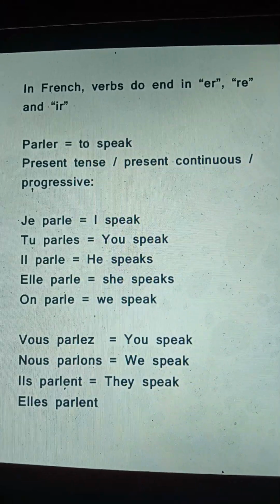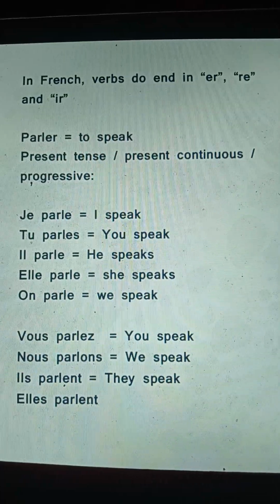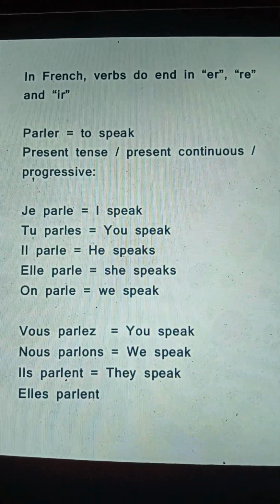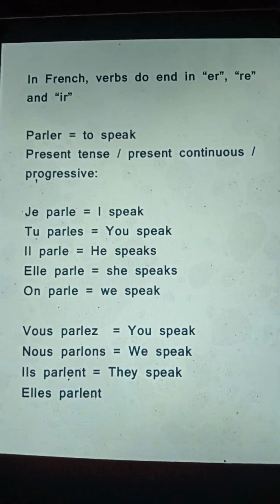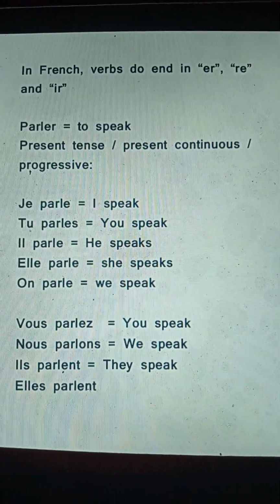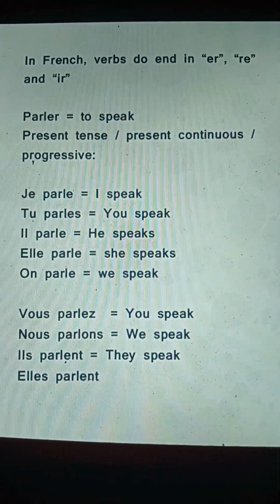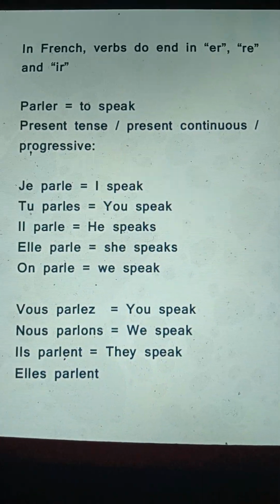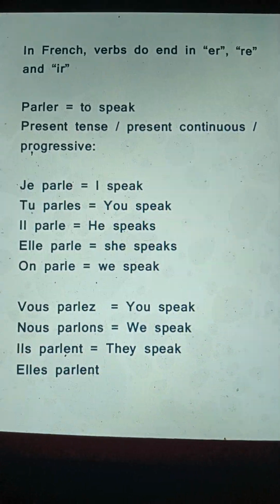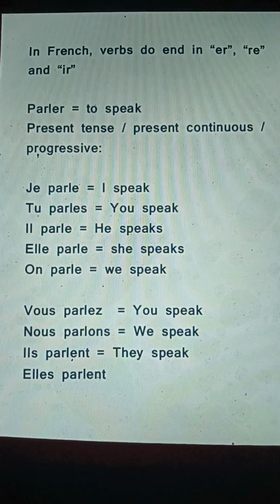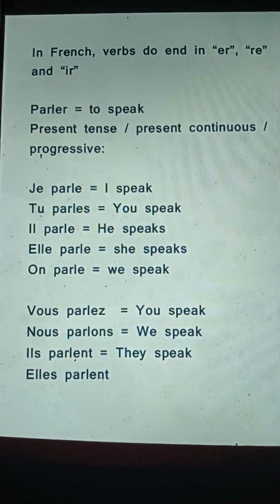We have already seen that French verbs end in er, re, and ir. Today we're going to see another verb, parler, which ends in er. Parler means to speak. In the present tense, or present continuous, or in American English present progressive: je parle, I speak. Tu parles, you speak. Il parle, he speaks. Elle parle, she speaks. On parle, we speak.